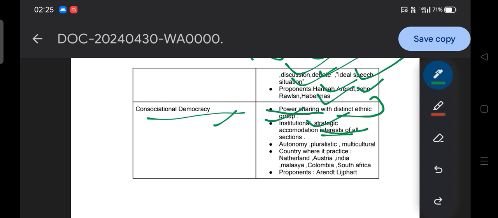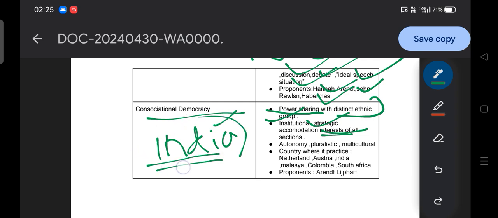Say for example, in India, Parliament represents the wishes of different sections of people, be it Hindus or Muslims. Different sections of leaders are represented in Parliament, and people from different states also participate. That is an example of power sharing with distinct ethnic groups.